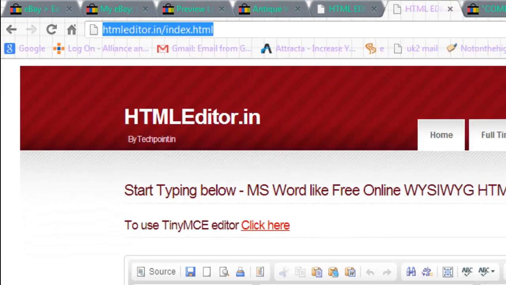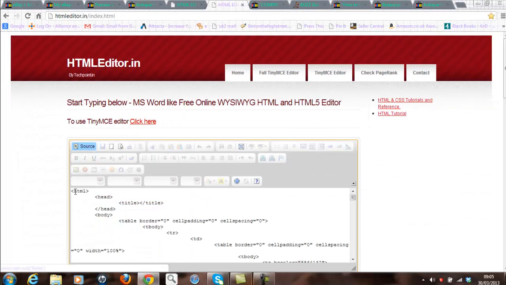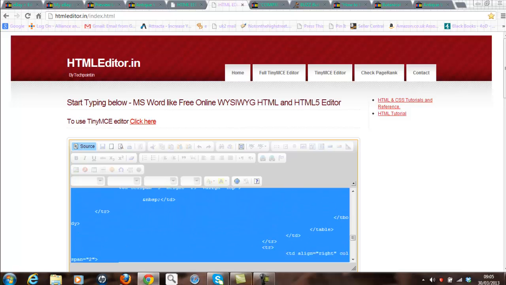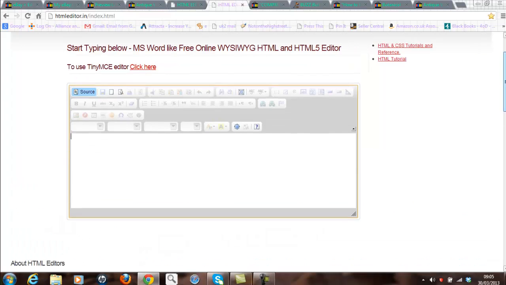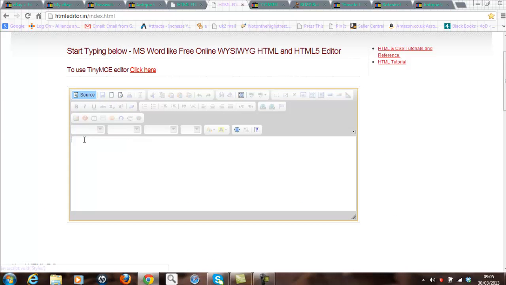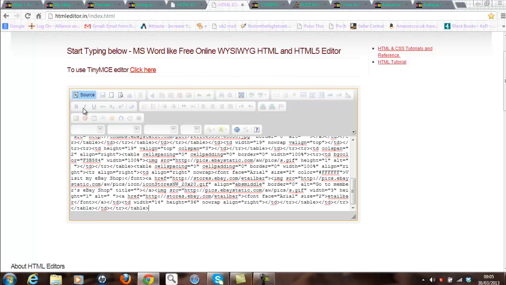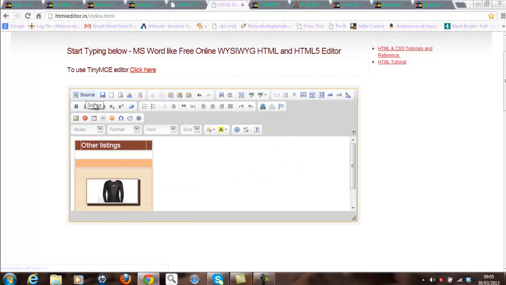So I'm just going to delete this box here before we start, and get rid of all this text here, starting from scratch. What happens here is I get the opportunity to drop that code that I've just saved in computer memory into the source box here. I'm going to do that by pressing Control V, and then I'm going to hit the source button again, and you'll notice now that the box appears very nicely. Now what I've done within the Auction Money Generator is I've captured the original text because it has a nice looking trust emblem built into the code.